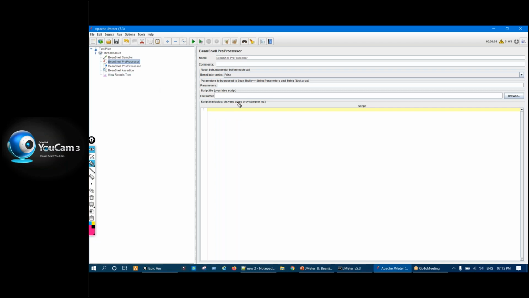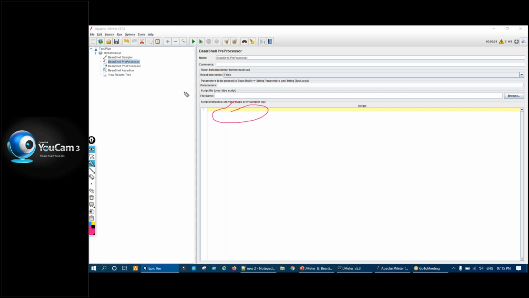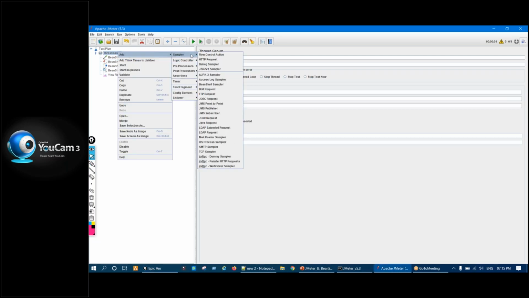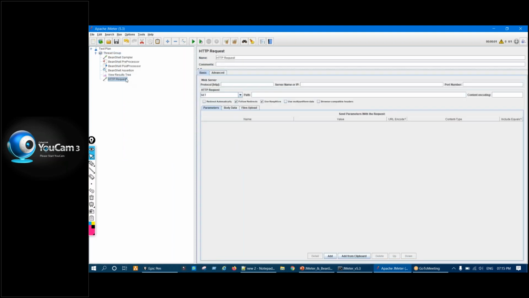Now the same code if you write in preprocessor, right? So preprocessor means any preprocessor element executes before the request, right? Before the request. So let us say we are doing some action. One HTTP request I'll be adding here. So let us say this is a request, any request, launch, login, or whatever request.